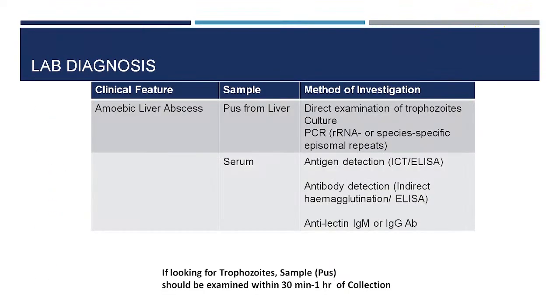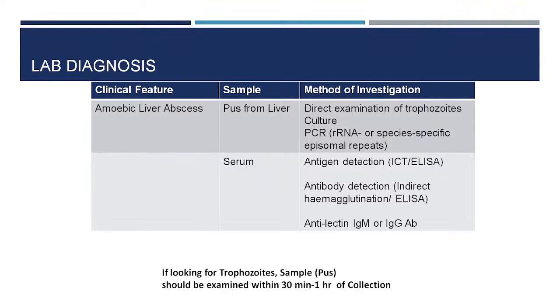One thing is that when you are draining out the pus, what you have to remember is which morphological form you have to see from the liver abscess, trophozoite or cyst. You have to see the trophozoite. Now, trophozoite identification is based on its motility.